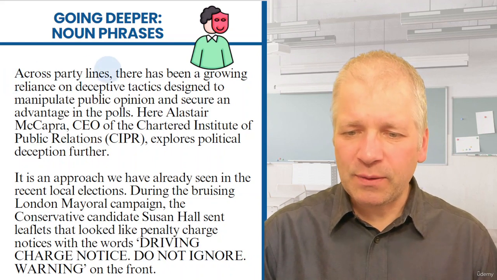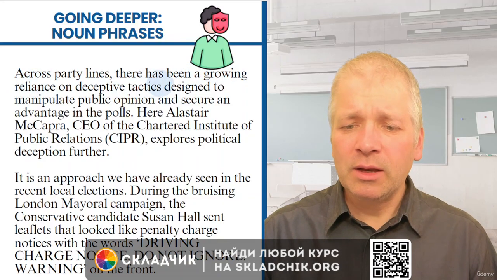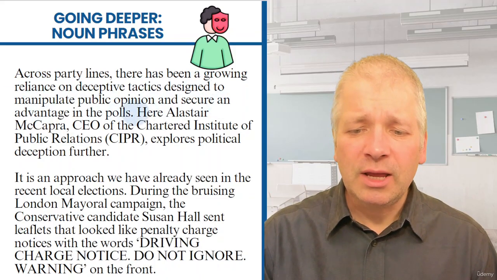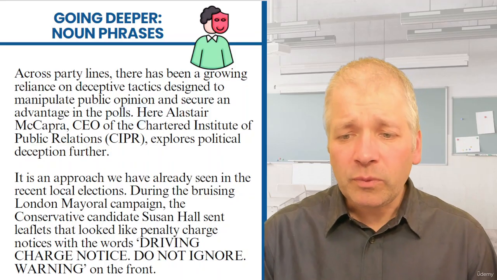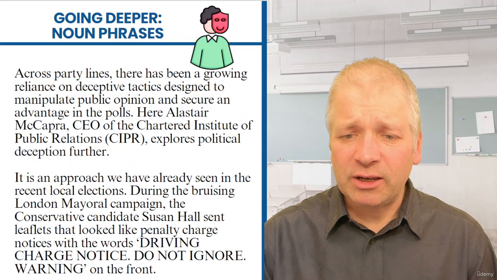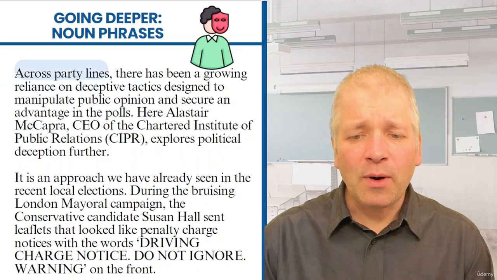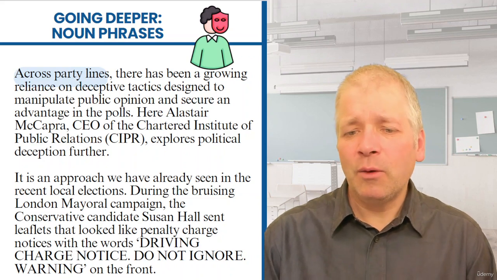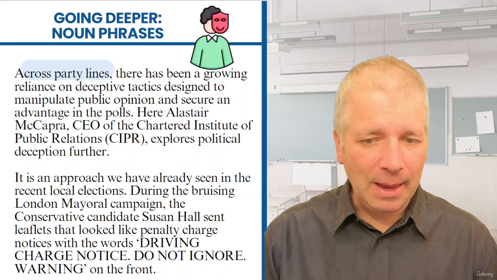Across party lines, there has been a growing reliance on deceptive tactics designed to manipulate public opinion and to secure an advantage in the polls. Let's first of all grammatically identify what's going on here. The first part, across party lines, is an adverbial phrase which gives us more information about the rest of the sentence, basically saying what we're going to read about applies to all political parties in the UK.